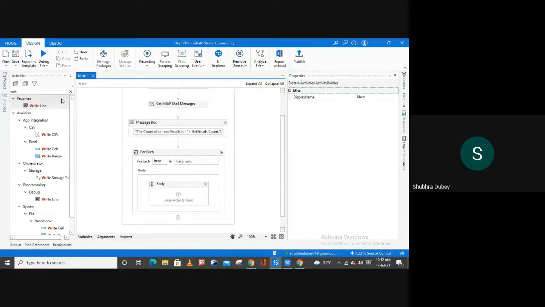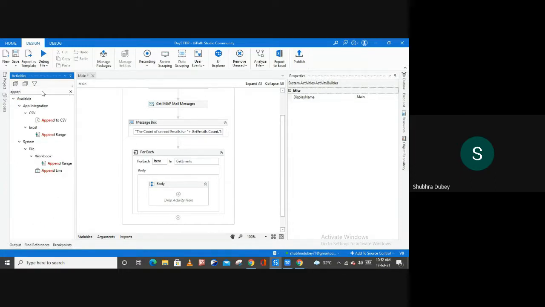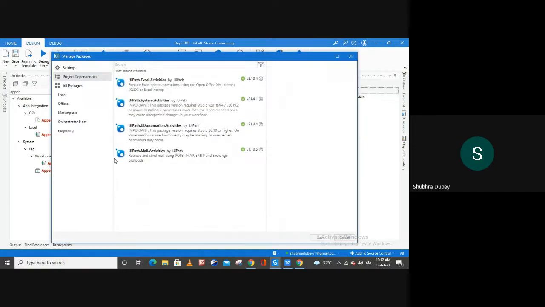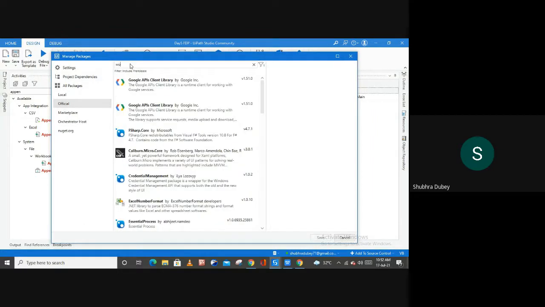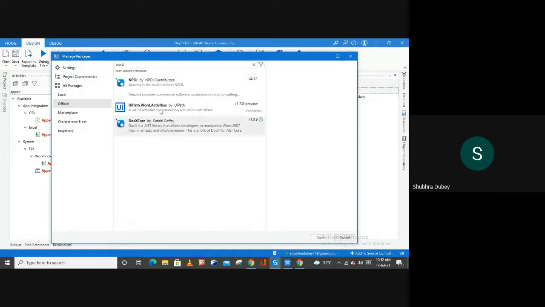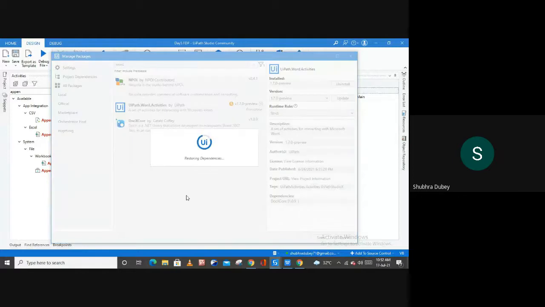one Append Text activity, right? So I don't have any Append Text activity for this. First I have to download the package. To download the package, go to the official feed, and from here you can simply type Word. So here you have UiPath Word activities. Install this activity, save it. Let's just wait for the dependencies.